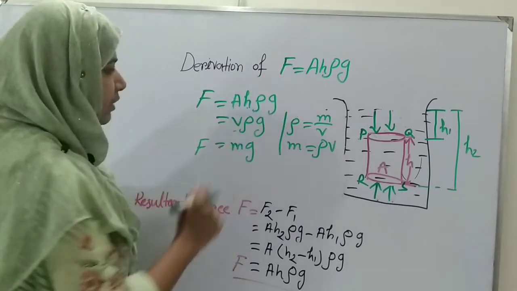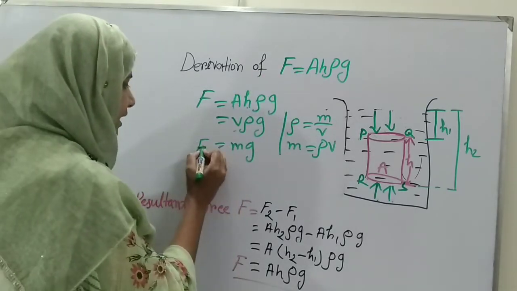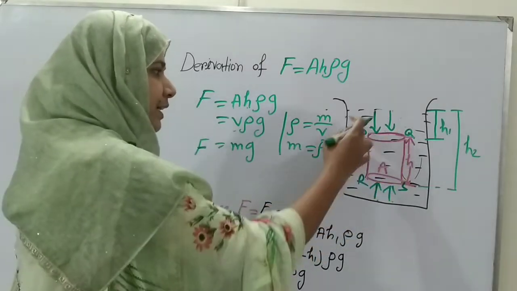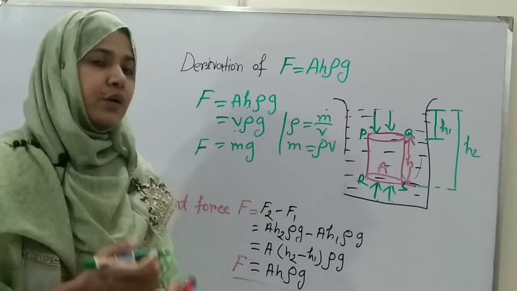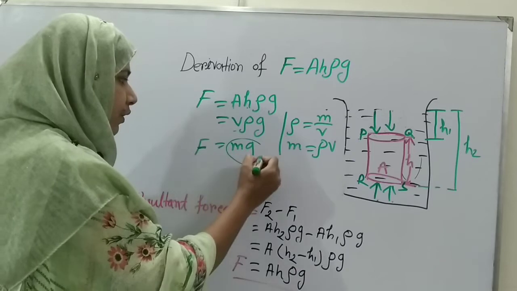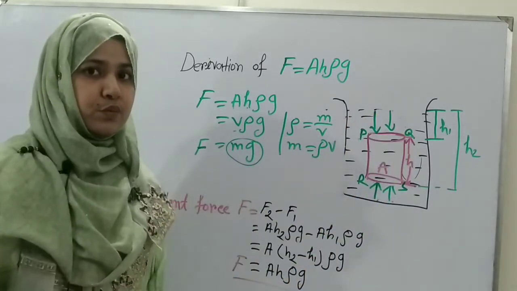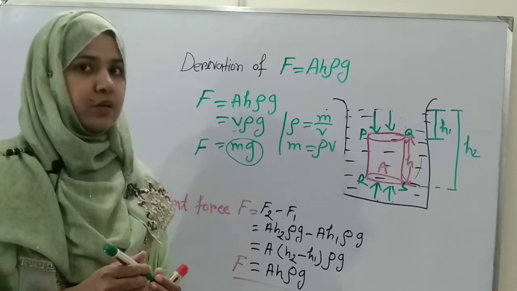So from that equation we can say that the resultant force which acts on an object is equal to the weight of the liquid that is displaced by that object, which is known as Archimedes' law.